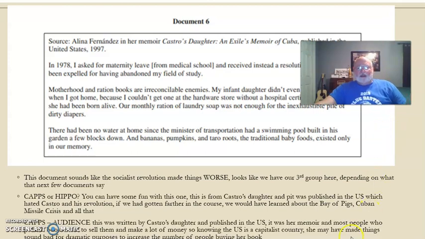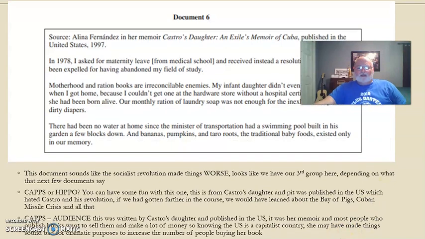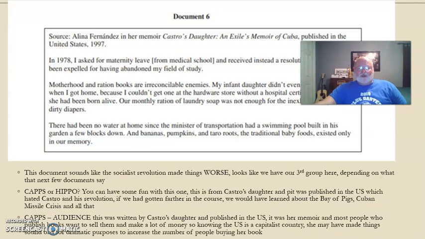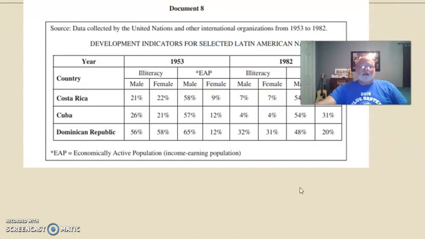I've also put audience here because, listen, this is her memoir. She's probably trying to sell a book. And she's trying to publish a book against her father in the United States. So maybe she made him sound worse than he really was because she knows most Americans don't like him and she wants to sell books. Again, don't accuse her of lying, but of course, this is one way to look at audience or point of view. Moving on to the next document.